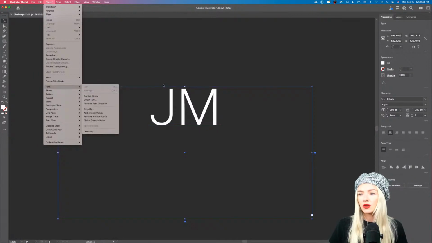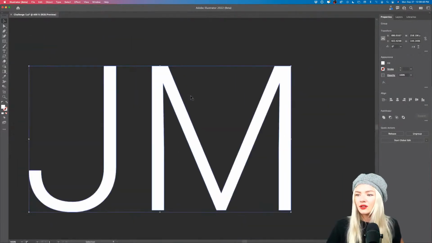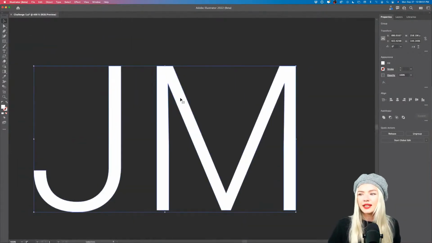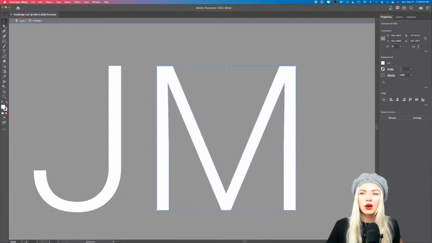Object, path, outline, stroke. That will work too. But I'm using Command Shift and O as a shortcut. And now you can see that my live text has been transferred into shapes. So now I can go around and work on those shapes.